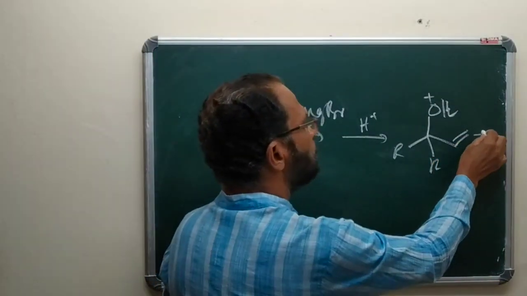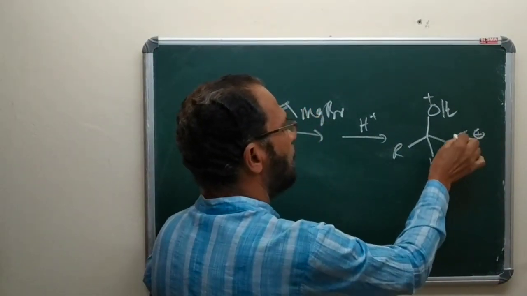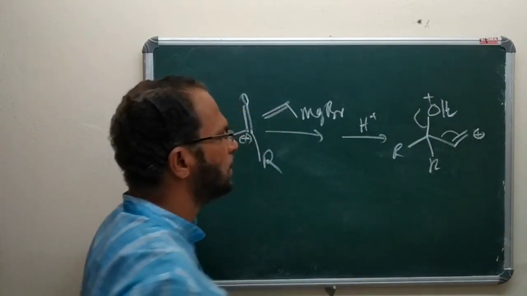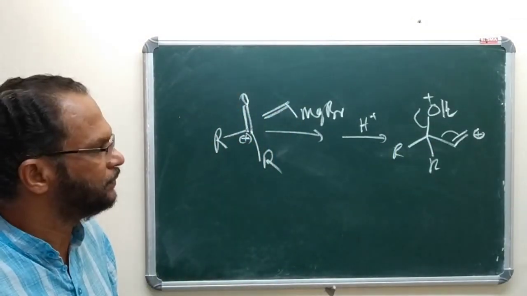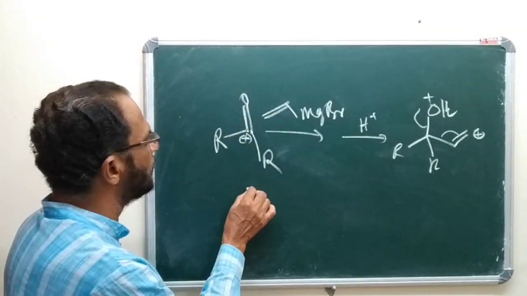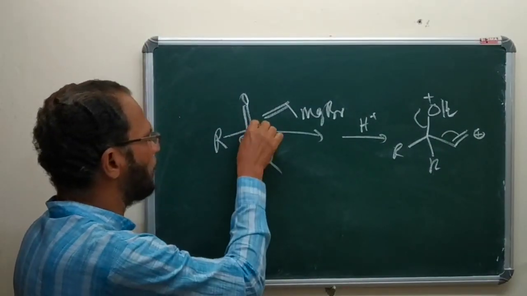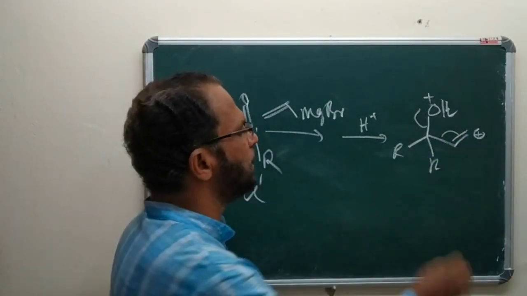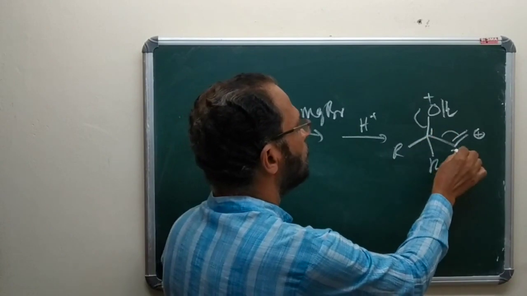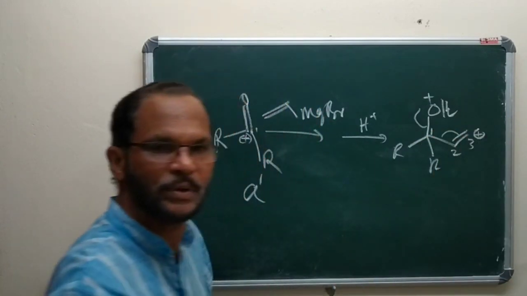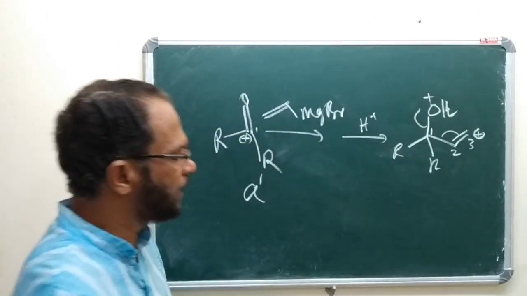This also carries a positive charge because of this elimination. Here this is an acceptor, carbon number 1. This is carbon number 1, 2, 3. So this is an A3.